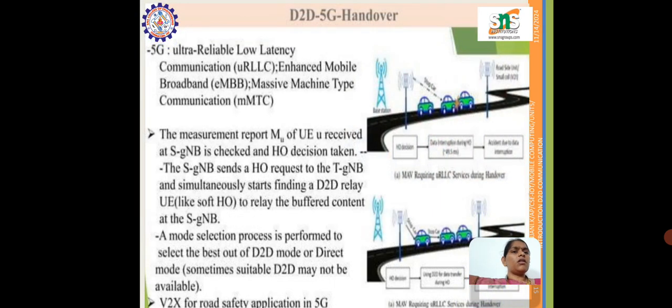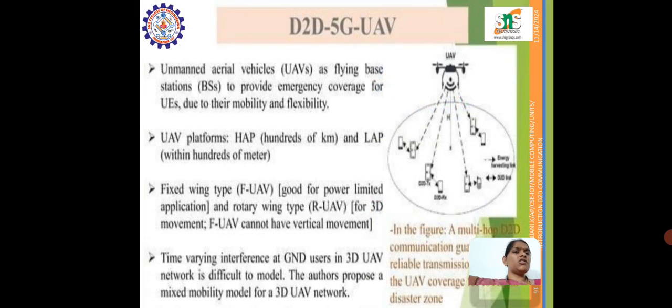So next is D2D 5G handover. Here we have ultra low latency communication, enhanced mobile broadband and massive machine type communication. Here the mode selection process is performed to select the best out of D2D mode or direct mode. Next is 5G UAV.